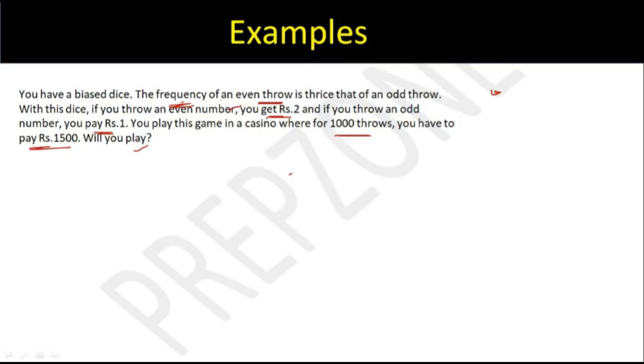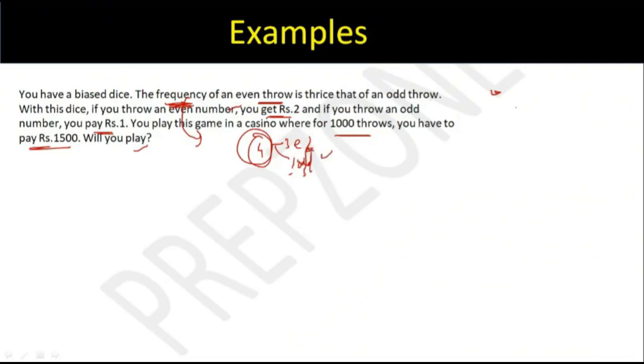Yeah, Aslam, I think you asked one question. I said it's a frequency. So I just read this as probability, but see, frequency and probability does not really matter, right? Now that I'm reading this as frequency, the frequency of an even number is thrice that of an odd throw, right? What does this mean? If I throw a dice 4 times, then 3 times even will come and 1 time odd will come. This is what this particular equation says, that the frequency of an even throw is thrice that of an odd throw.